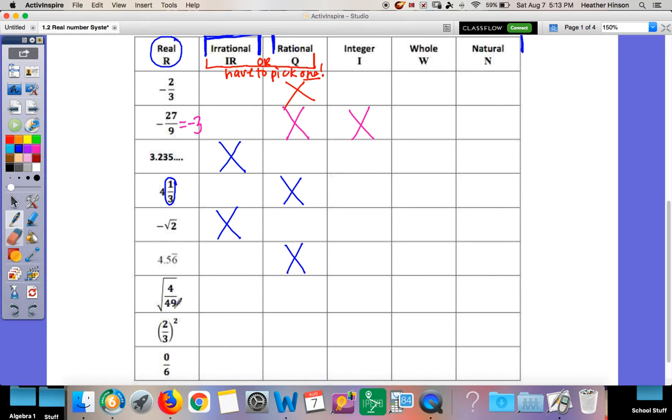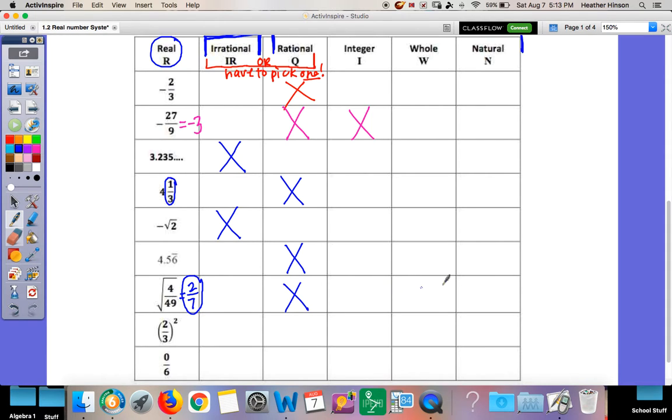You're going to do the top versus the bottom. What is the square root of 4? I know the square root of 4 is 2. What is the square root of 49? I know that one as well. The square root of 49 is 7. So this is my simplified version. I did know the square root of it, so that makes it rational because it's still a fraction.